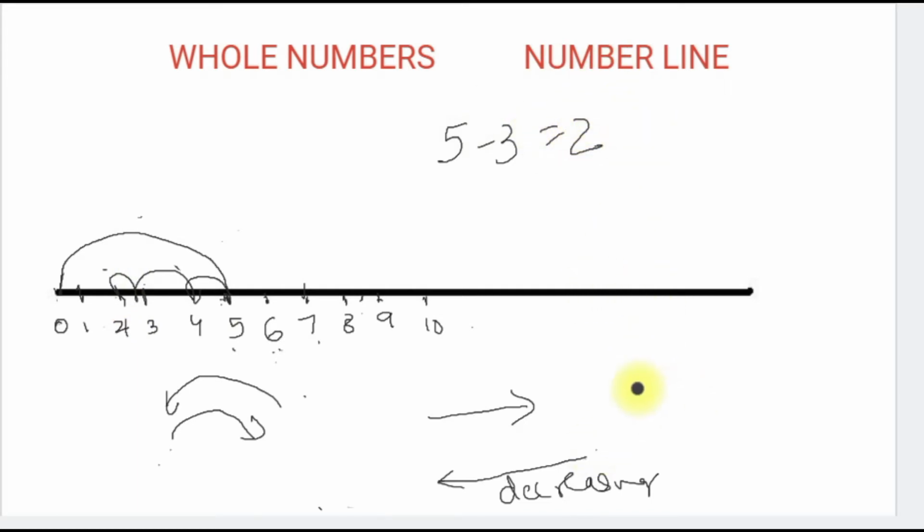For subtraction, we will move from right to left, right? For addition, we move from left to right. It's really very simple. Let us see one more example of subtraction on the number line. Hope you are getting what I'm telling in this video, right?